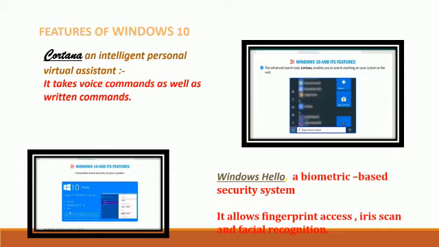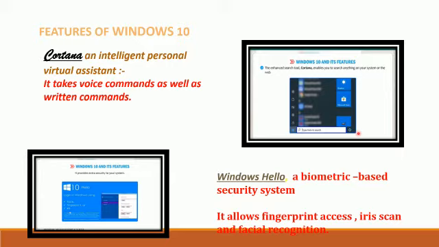These are some new features of Windows 10. Number one is Cortana, an intelligent personal virtual assistant. It takes voice commands as well as written commands. You can see in the picture it is a symbol of Cortana. Here you can give voice command with the help of microphone.